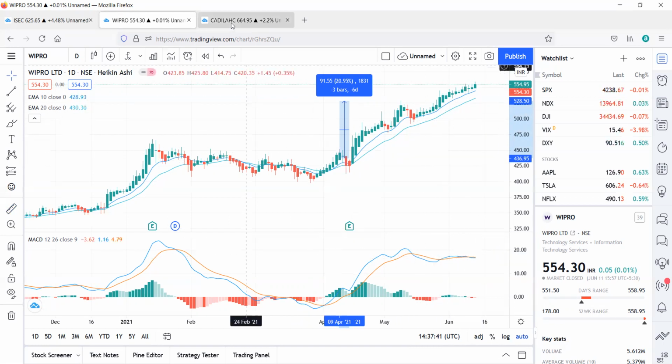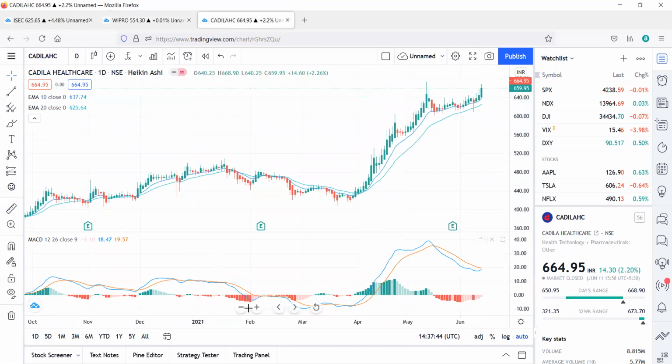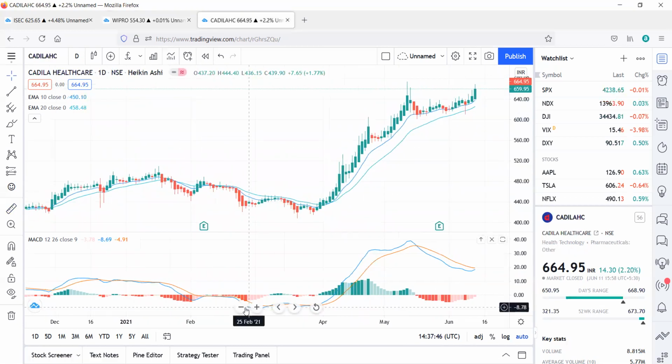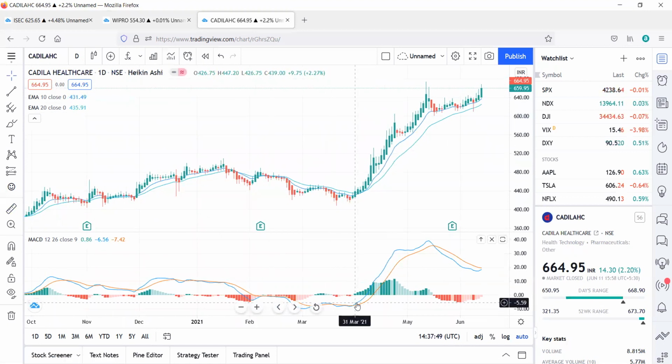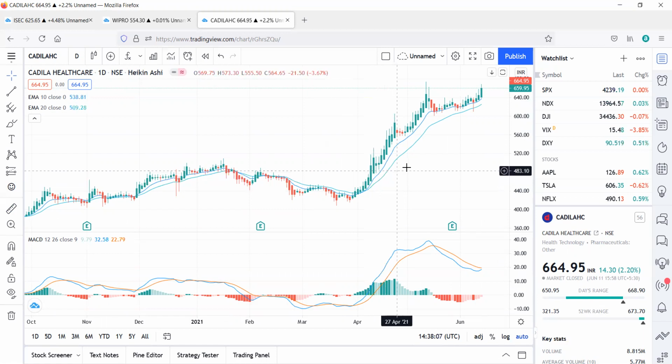So let us see another stock, Cadila Healthcare. As you see, MACD gave a buy signal, and again both the EMAs are very close to each other. We'll wait for some time so that this gets apart, and here we'll be taking an entry, and we'll wait until here. Once the MACD crosses, we'll be exiting the trade. So here we'll be exiting our trade.